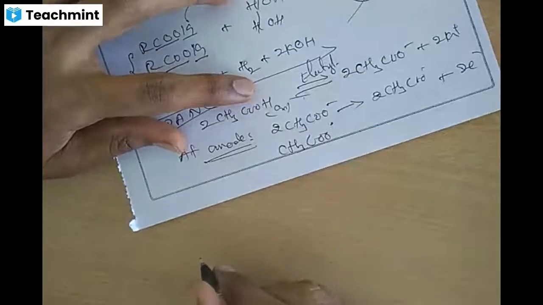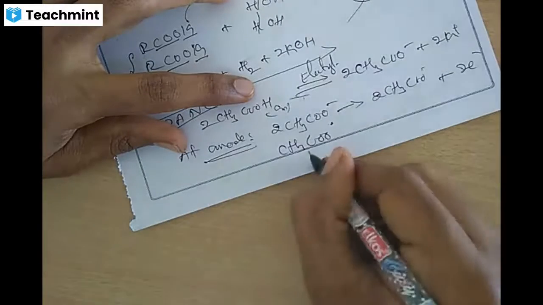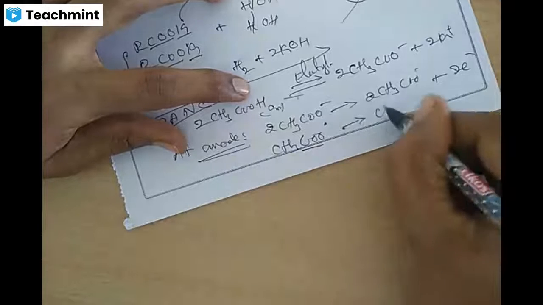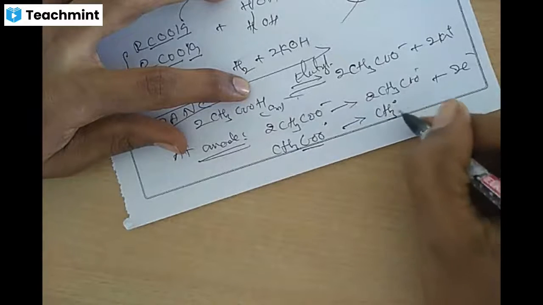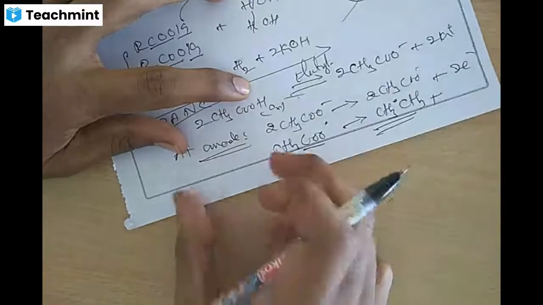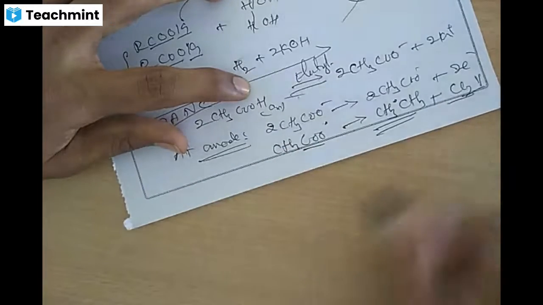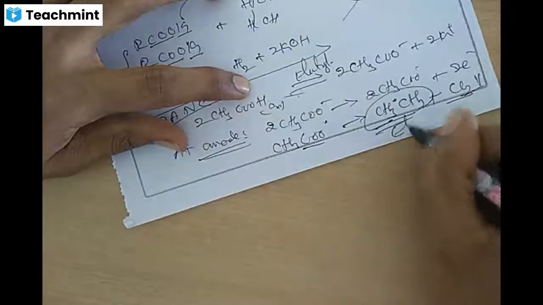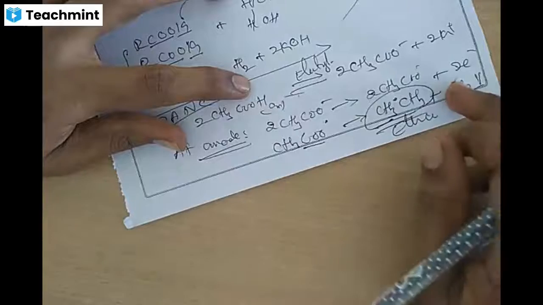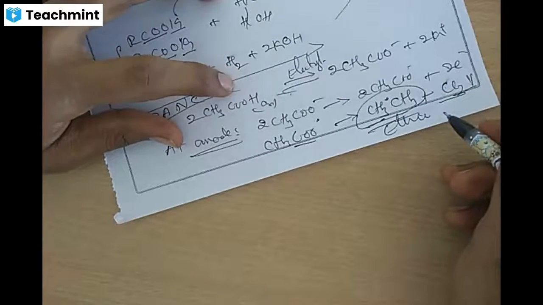CH3COO dot radical. In that, the COO gets separated from the CH3. How will it be? It forms CH3 dot, and the CH3 dot radicals combine together to form CH3CH3, C2H6. And the COO and COO will be forming carbon dioxide, CO2. What it forms is ethane at anode. Ethane is liberated. It's a gas, no? A gaseous hydrocarbon will be liberated.